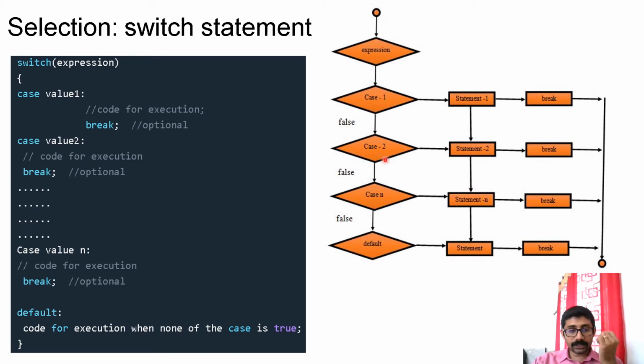And when it is not matching with any of these cases, you can give one default. So if nothing is matched, then control will come to the default case. It will execute. You can give a break or not. In both cases, the meaning is the same, because that is the last statement in this particular case. So control will come out of the switch statement.